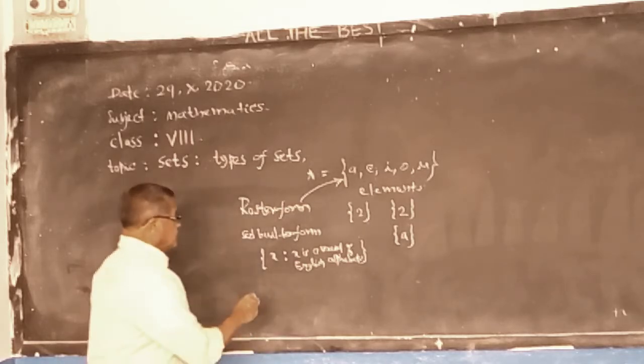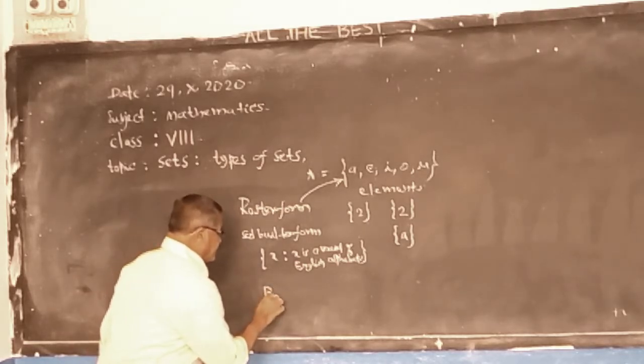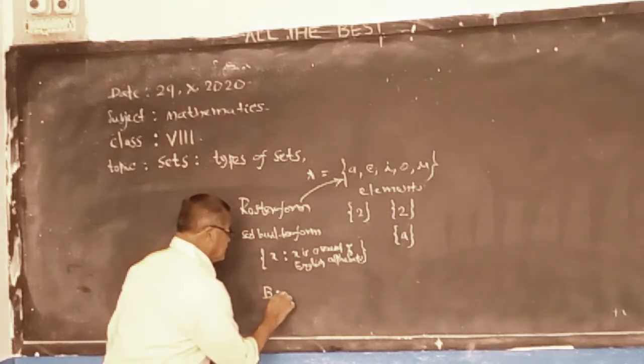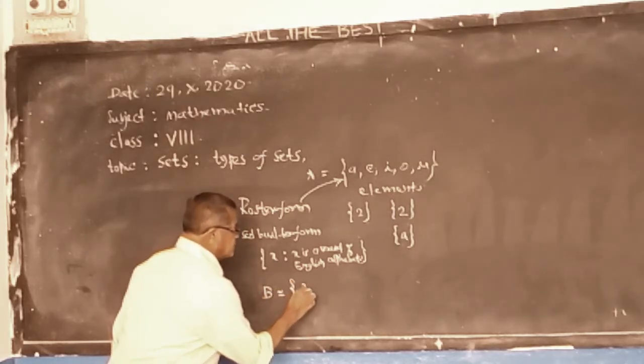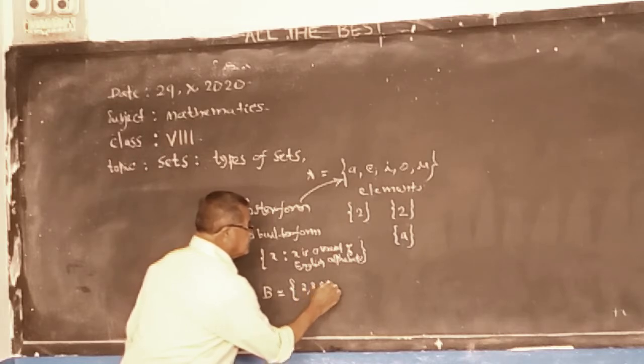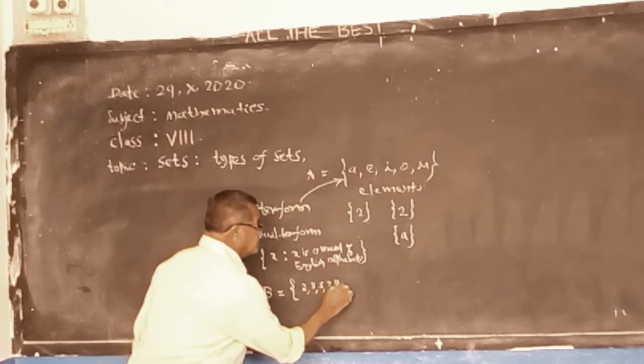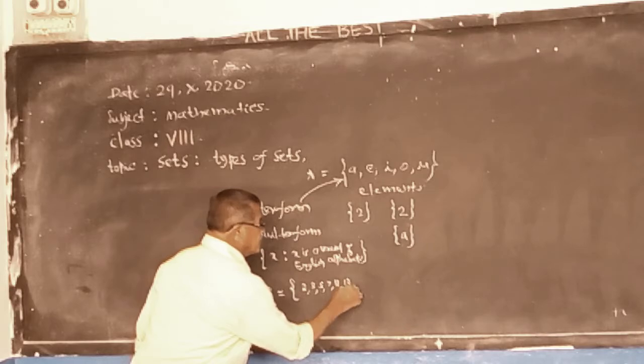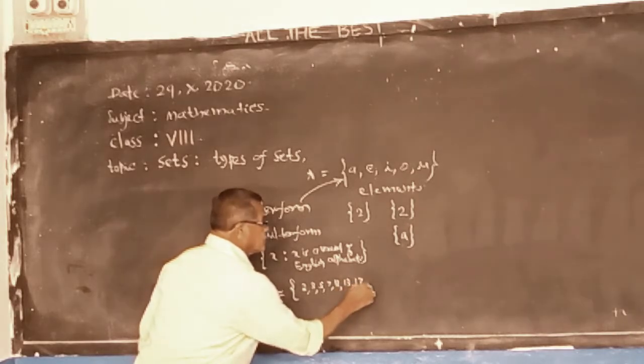Sometimes set B is given like this: 2, 3, 5, 7, 11, 13, 17, 19.